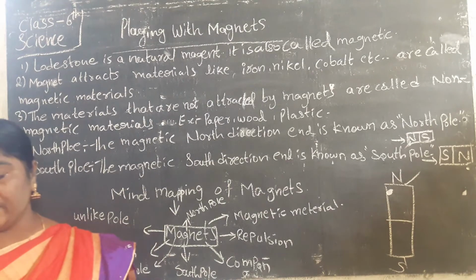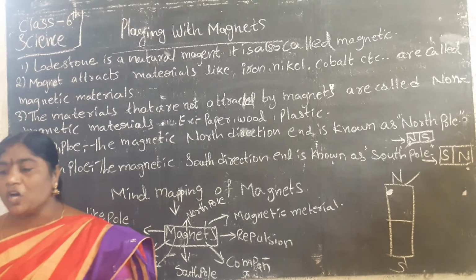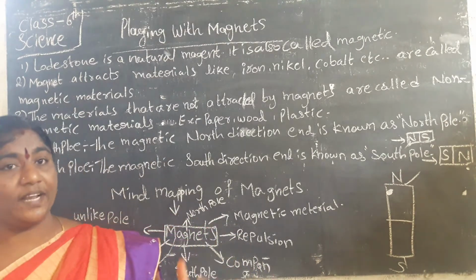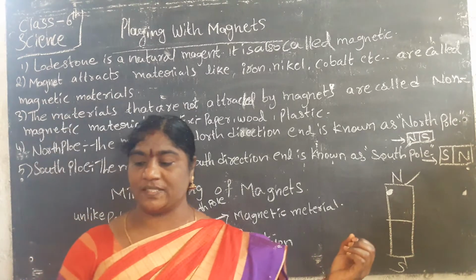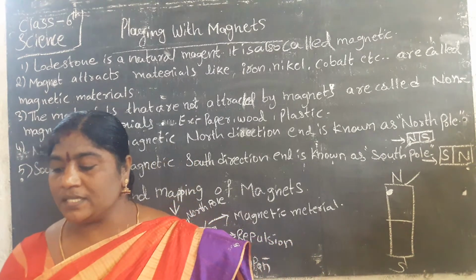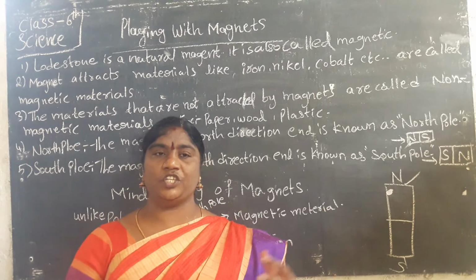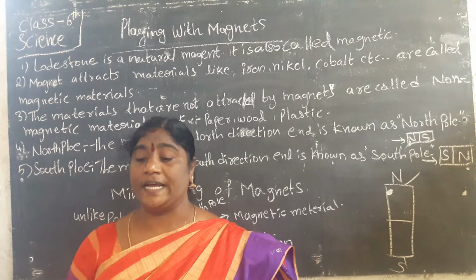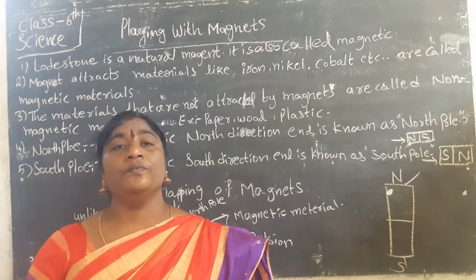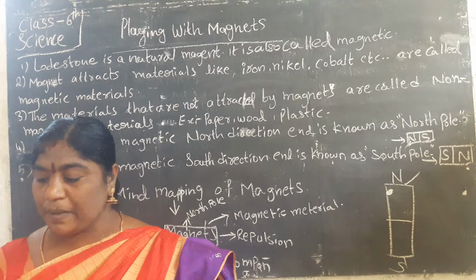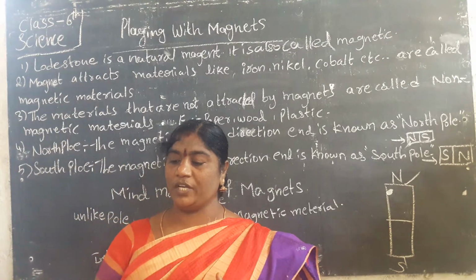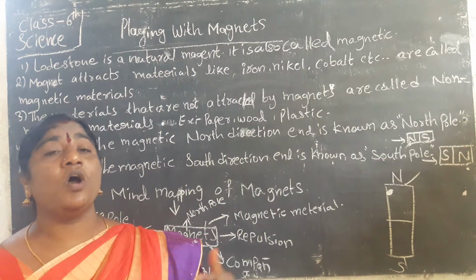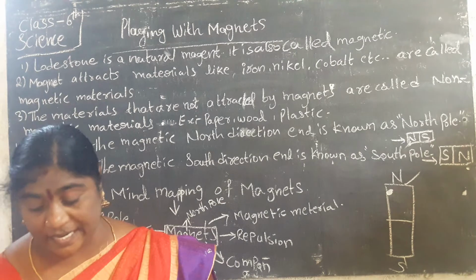The attraction and repulsion between magnets: like poles repel each other. What is the attraction and repulsion between the magnets? Like poles repel each other, unlike poles attract each other. Unlike, opposite direction will attract, the north and south poles are attracted by the magnets. What do you understand by this statement? Opposite sides attract.